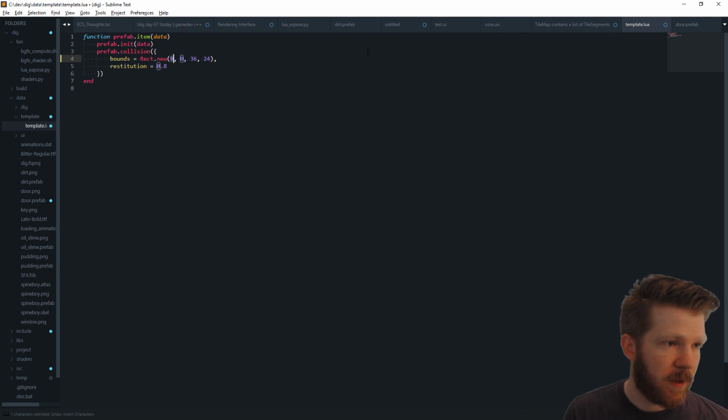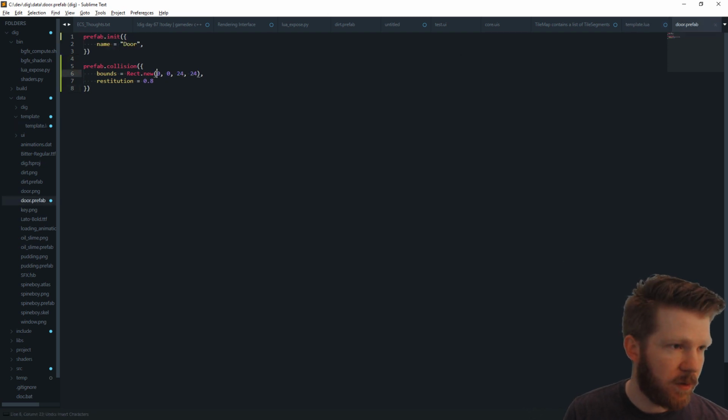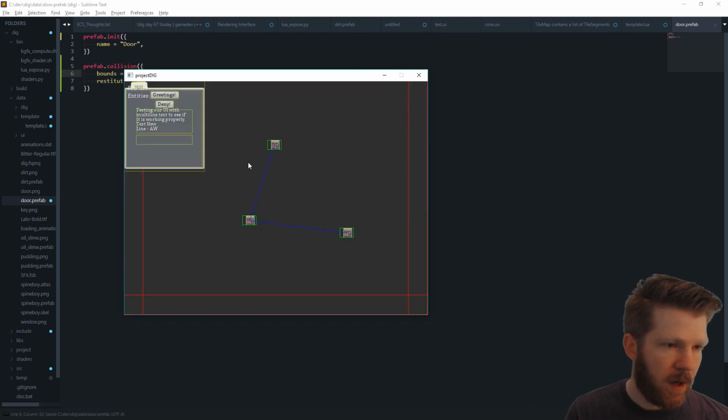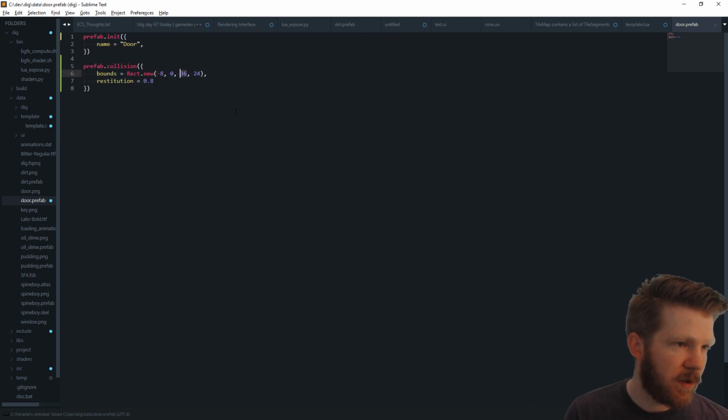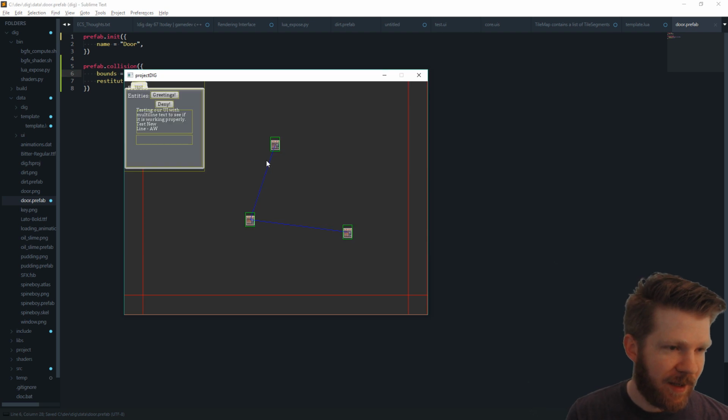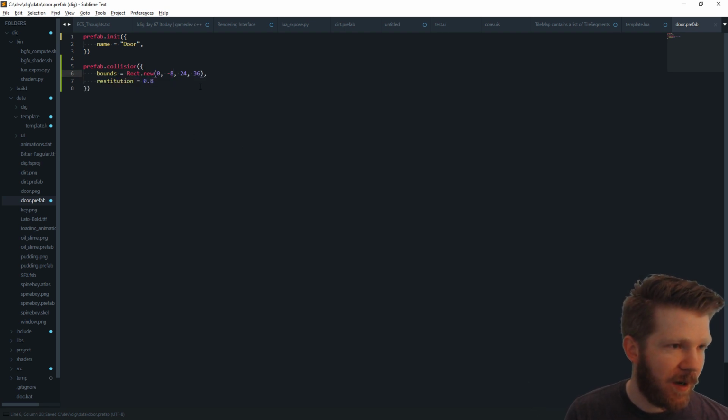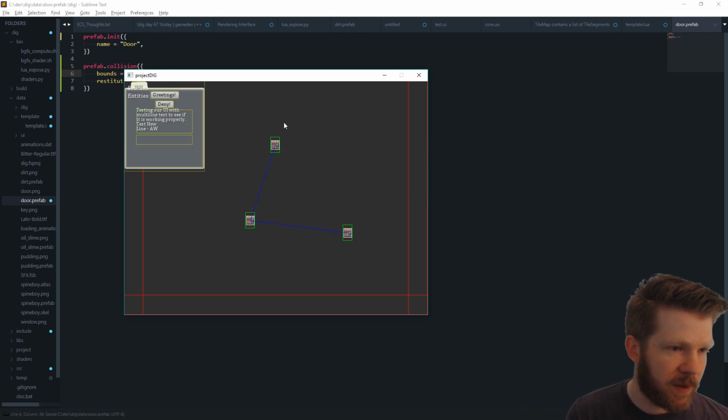oh, whoops, that's the wrong file. Sorry, we need to go to the door. -8, 36. Now they are, whoops, that's not taller. Well, it's a good thing we have this hot reloading so we can fix stupid mistakes like that. Hey, there we go. Now it's taller. 16, I guess this actually should be 40 if we wanted it to be even.